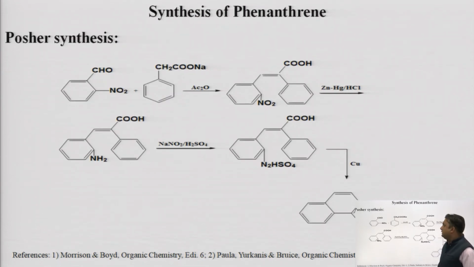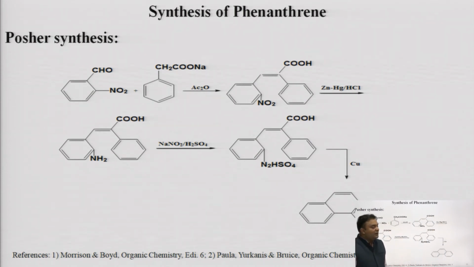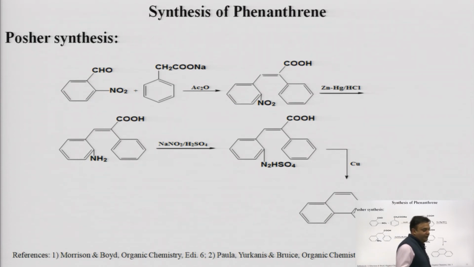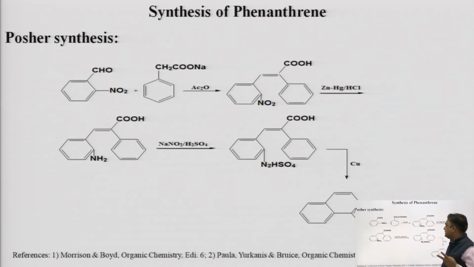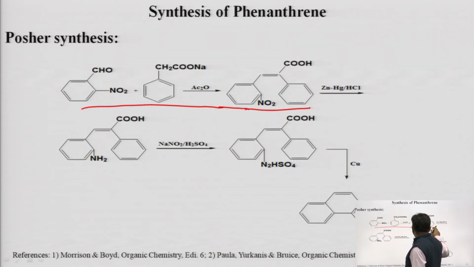So the next important synthesis of phenanthrene is the Pschorr synthesis. This is a very important synthesis because we are using a diazotization reaction in this particular synthesis of phenanthrene. We are also using two parts mainly. One is the Perkin reaction; this is the part of the Perkin reaction.